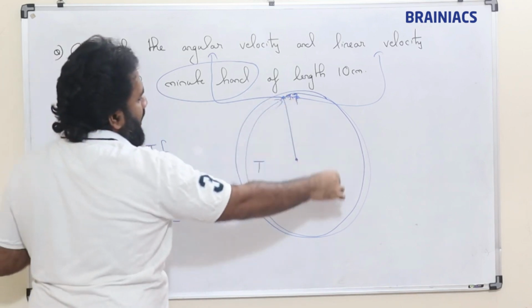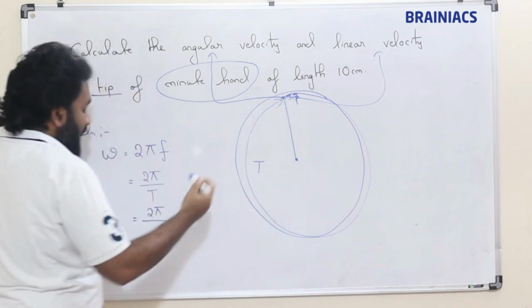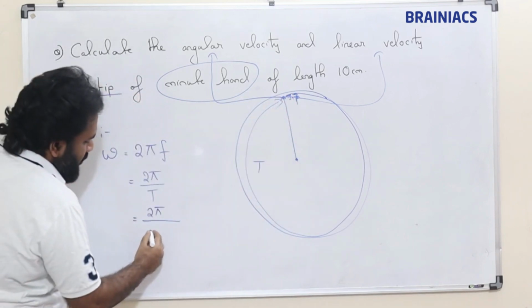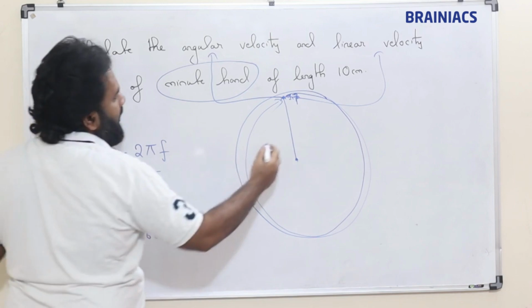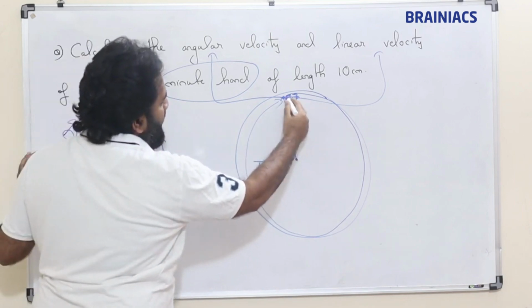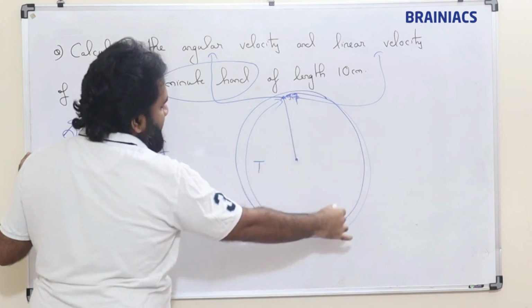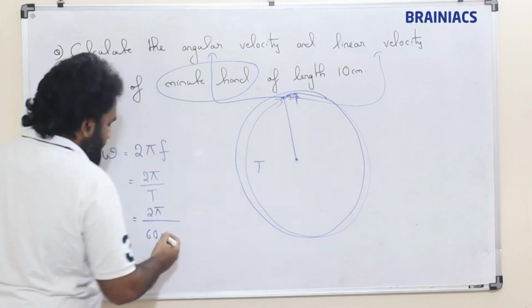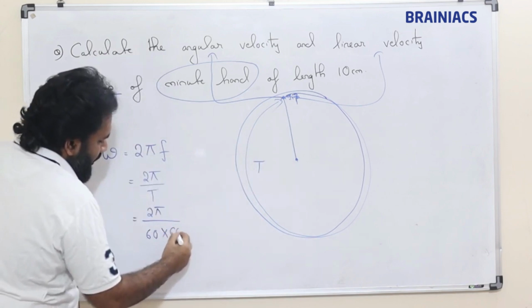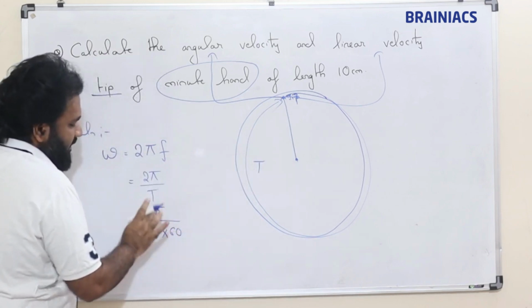It will take 60 minutes, that is 1 hour. After 1 minute it will move here, after another minute it will move here, likewise after 60 minutes it will come back here. And each minute is 60 seconds.